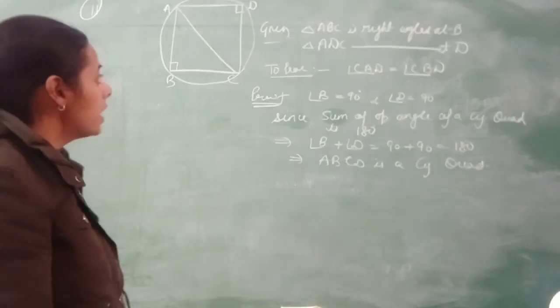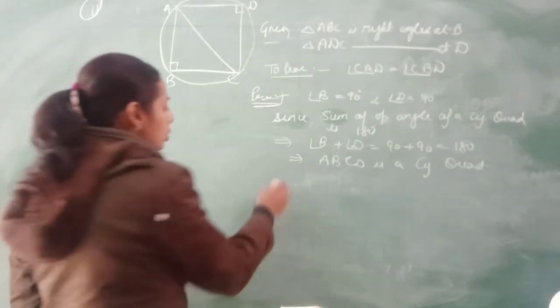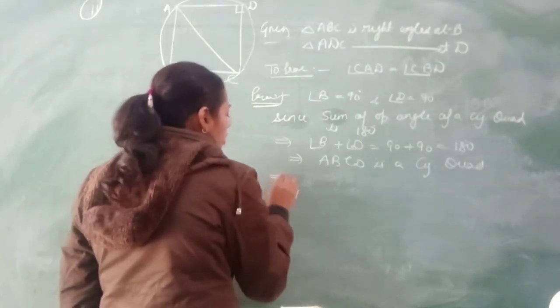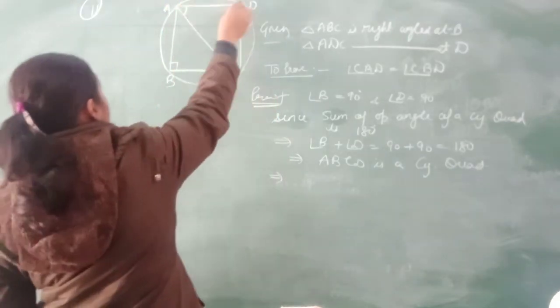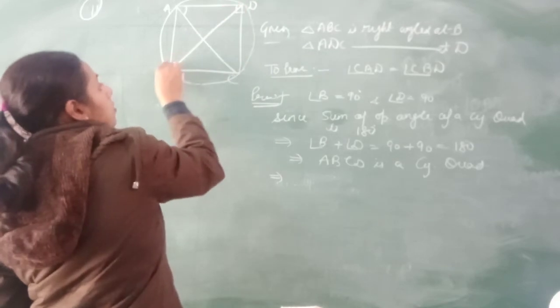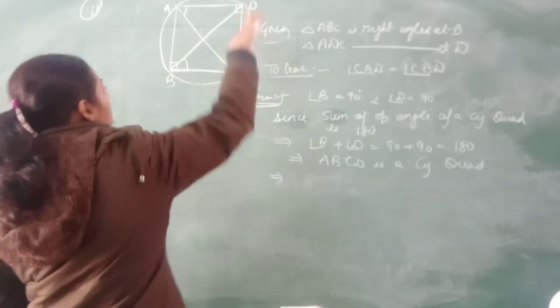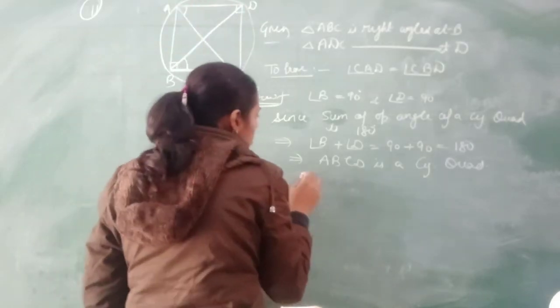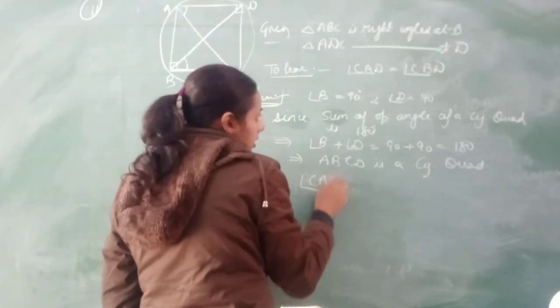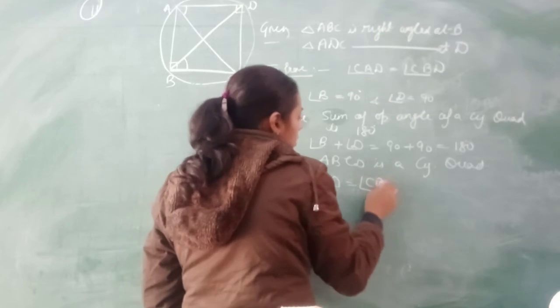ABCD is forming a cyclic quadrilateral. Now, if they are forming a cyclic quadrilateral, then angle CAD will be equal to CBD. These angles are made by the same segment, so they are equal. This implies that angle CAD equals CBD,